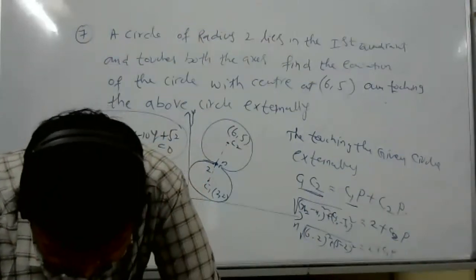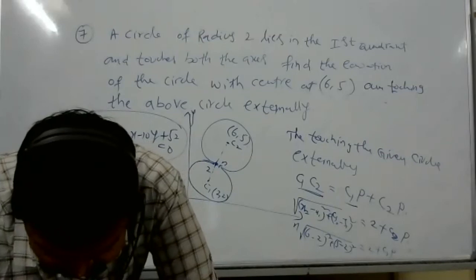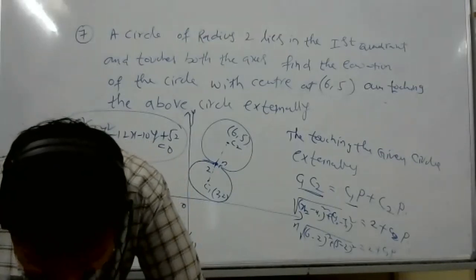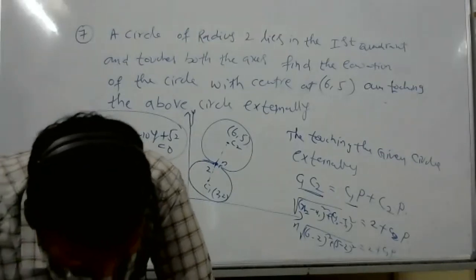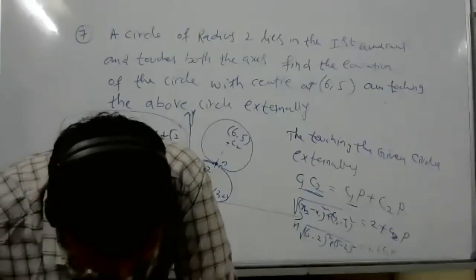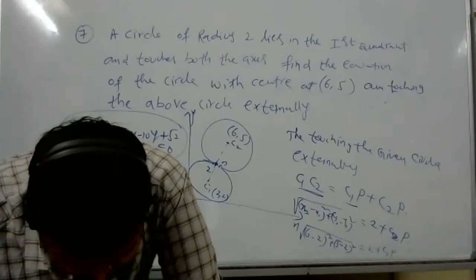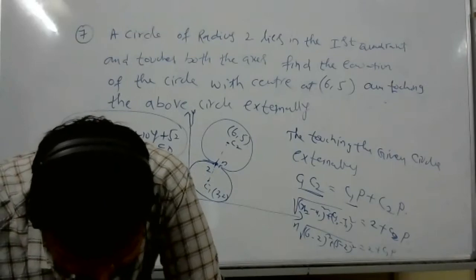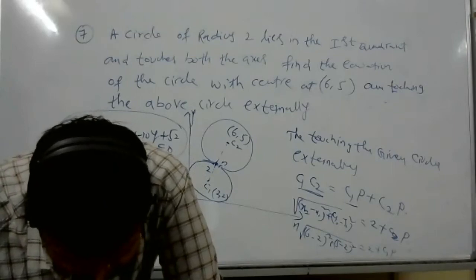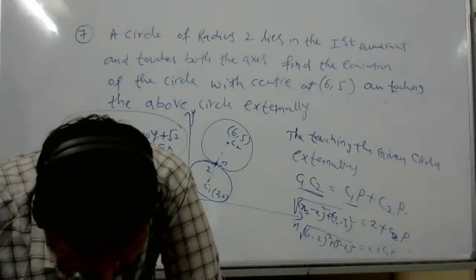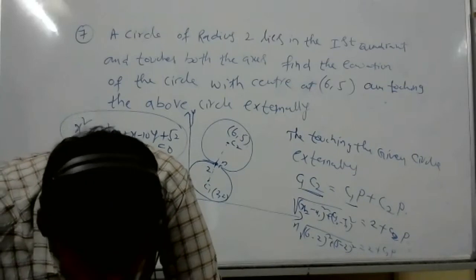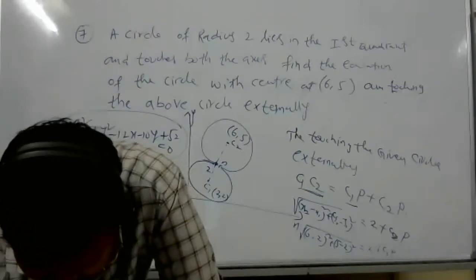Area of triangle. Sir, I found the intersection, but after doing that, I'm getting the area as 1 by 4. But the answer given is 0. The answer is given 0, no? Yes, sir.